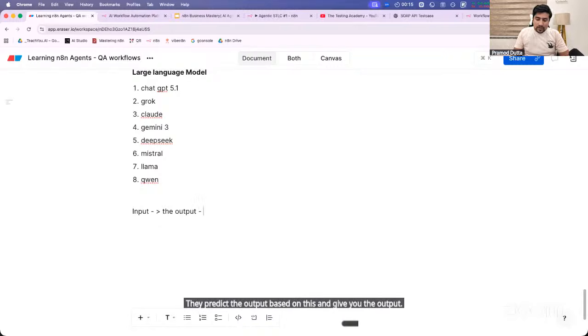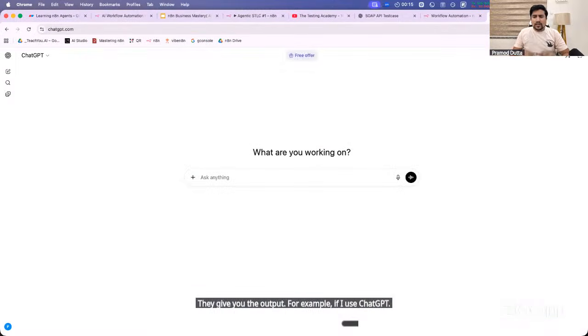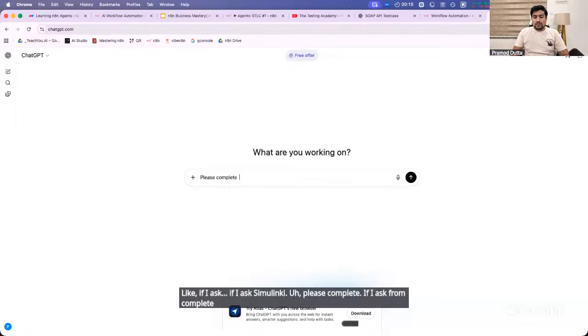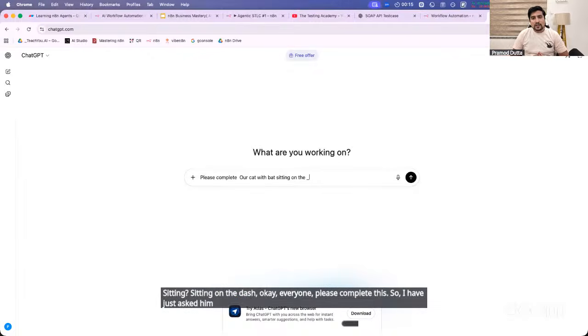Everyone clear with this point? They give you the output. For example, if I use ChatGPT and ask something simple, like please complete this: our cat with the bat is sitting on the dash. Okay, everyone, please complete this. So I have just asked it, our cat with the bat sitting on the dash.